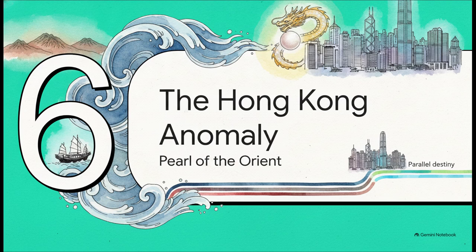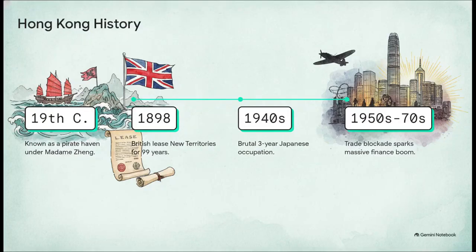And finally, Section 6, the Hong Kong Anomaly. The history of Hong Kong is wildly unique. Back in the 19th century, it was a pirate haven ruled by Madame Zheng's Red Flag Fleet. The British leased the new territories for 99 years in 1898. During World War II, it suffered a brutal 3-year Japanese occupation where 1 million people were deported.